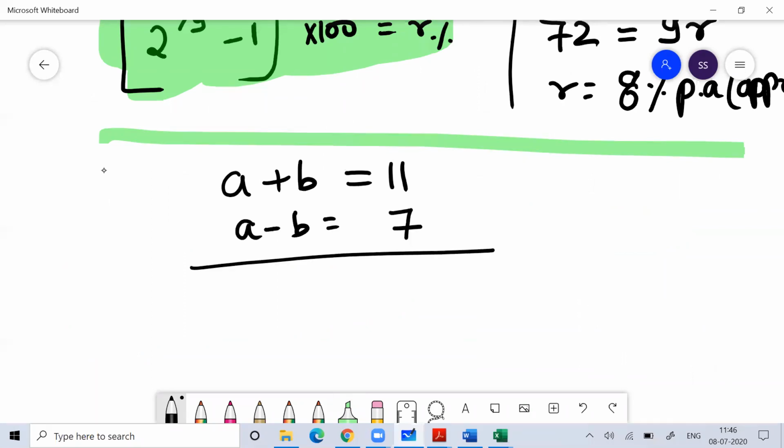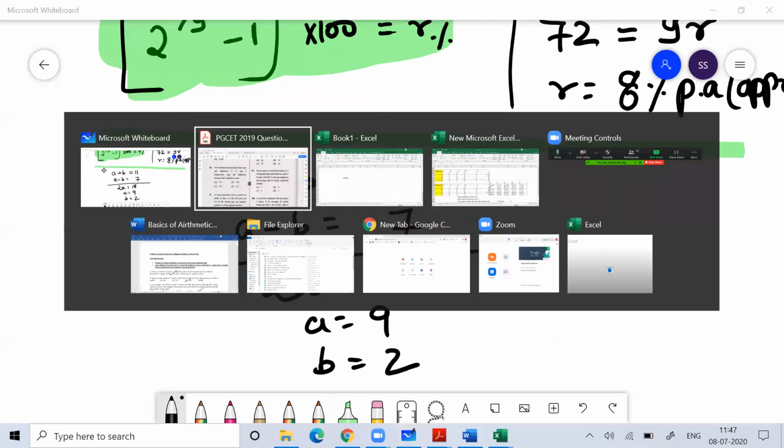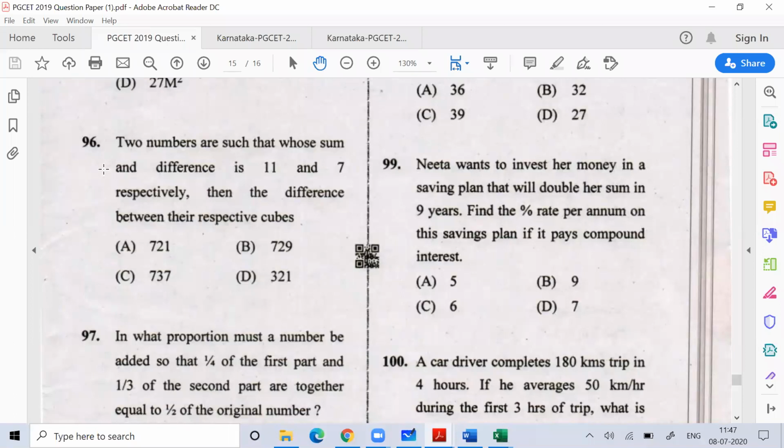If you add them, you'll get one number as 9 and the other number as 2. So everyone can solve this question.